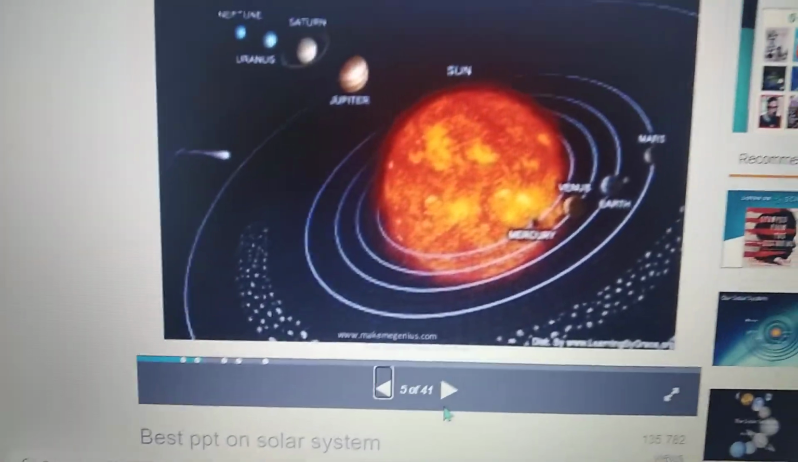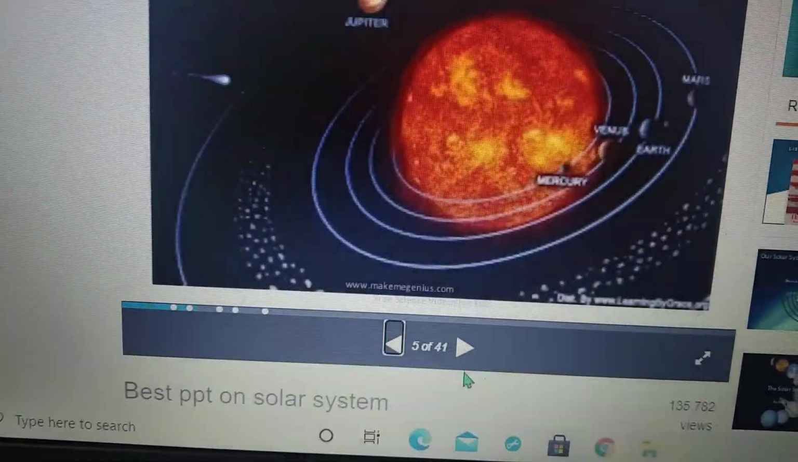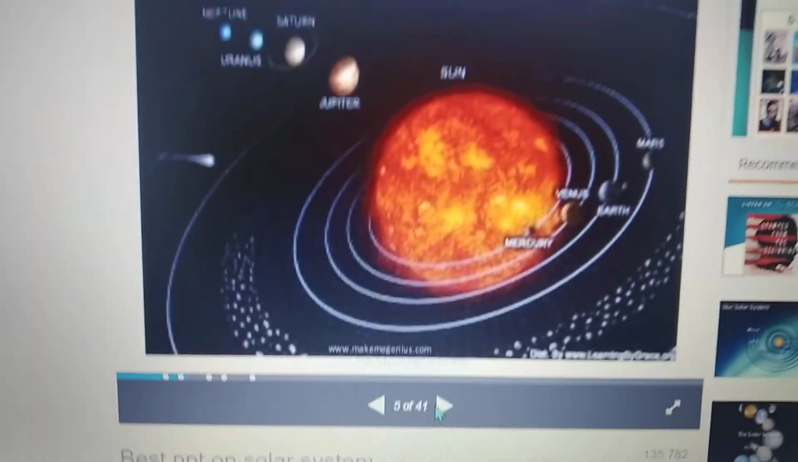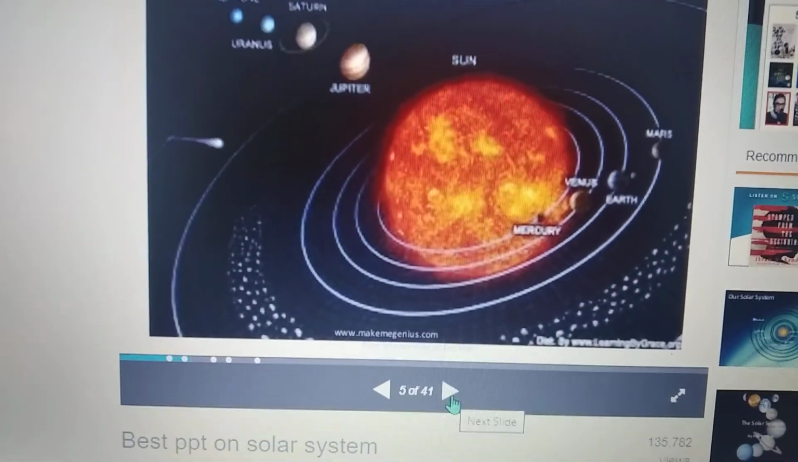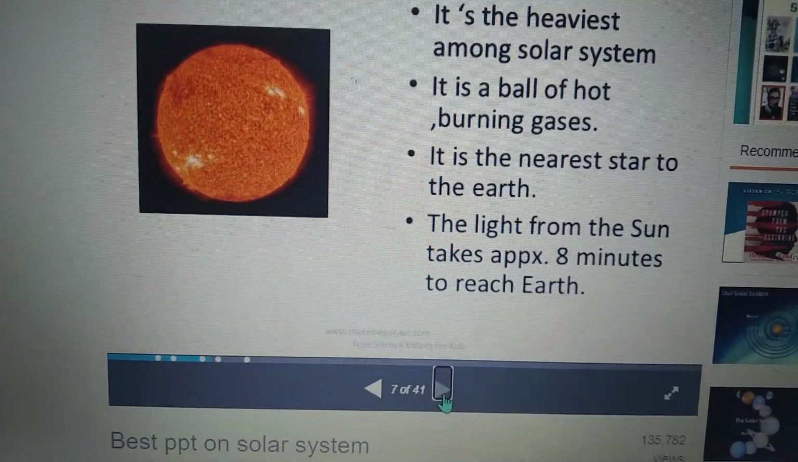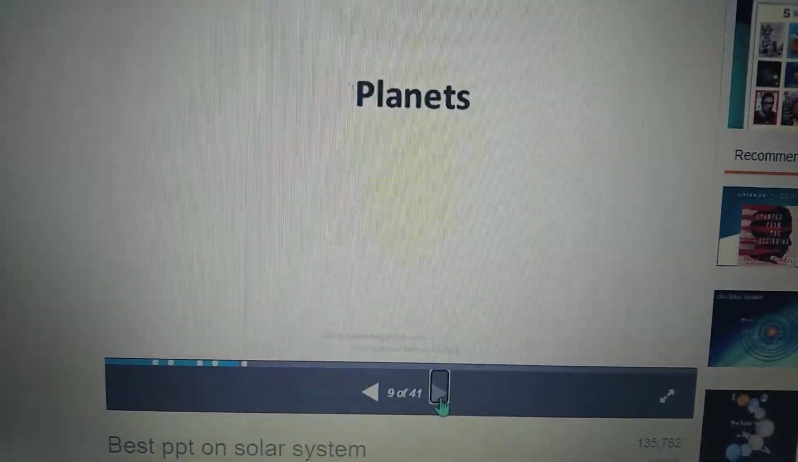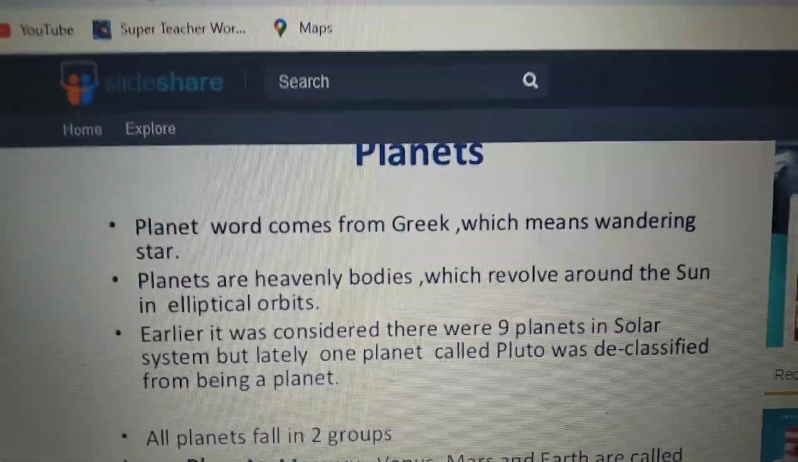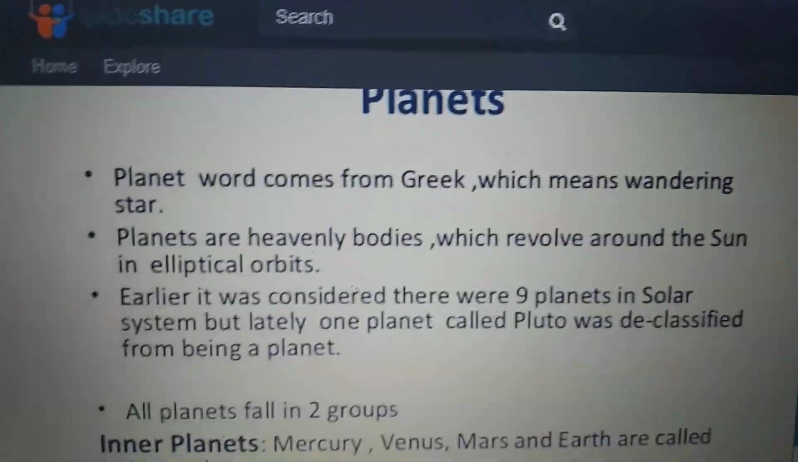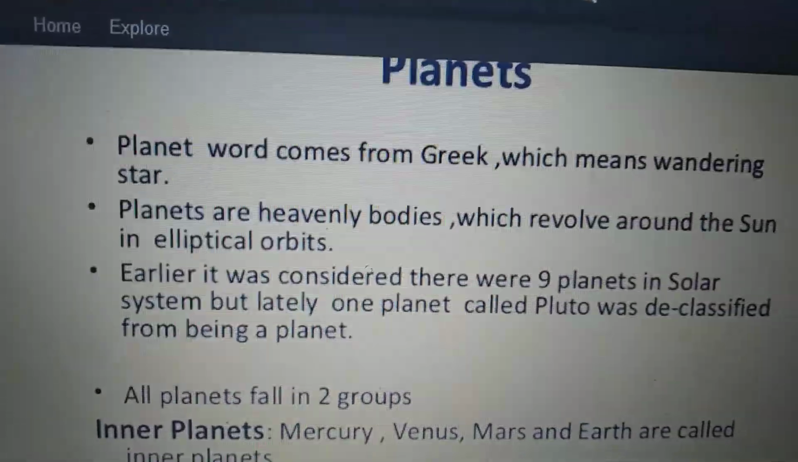You know the inner planets, outer planets of the solar system. How many planets are there in the solar system? These all we know in the previous academic year itself. See here, planet, this word comes from Greek, which means wandering star, that is moving stars.